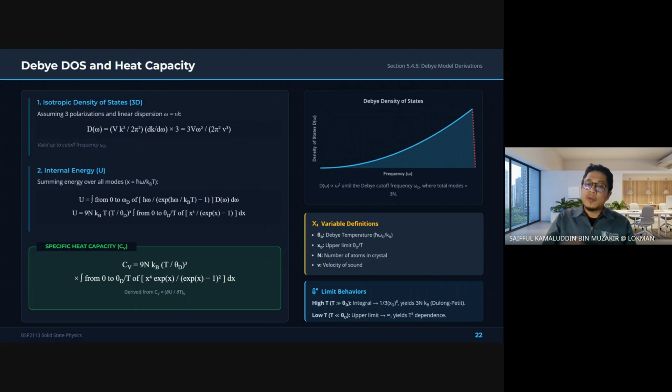That is all. Because U is related to heat capacity. I know you have learned physics in your year 1. Maybe you remember but forgot the formula. But they are related. So even though the equations look long, the actual idea is straightforward. Count the modes. See how strongly they are excited and then add their contributions. That is the heart of the Debye approach.